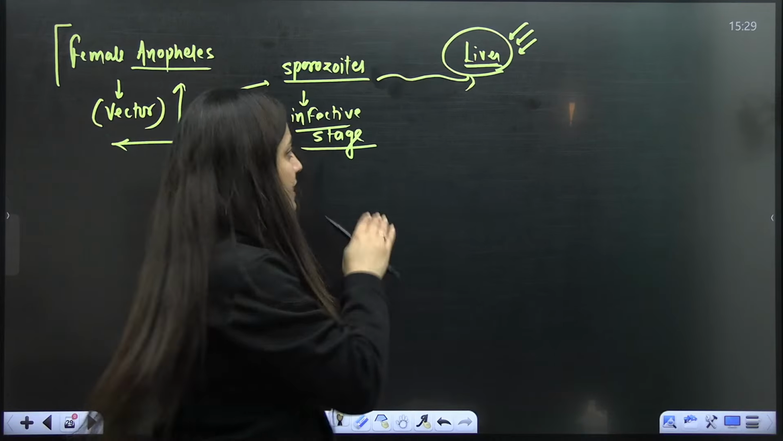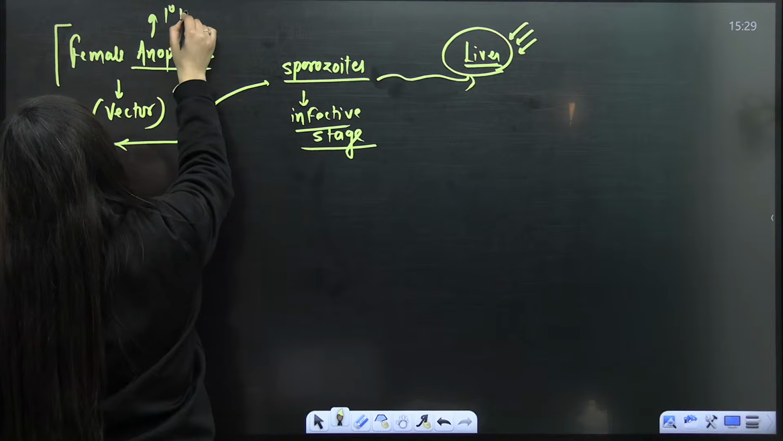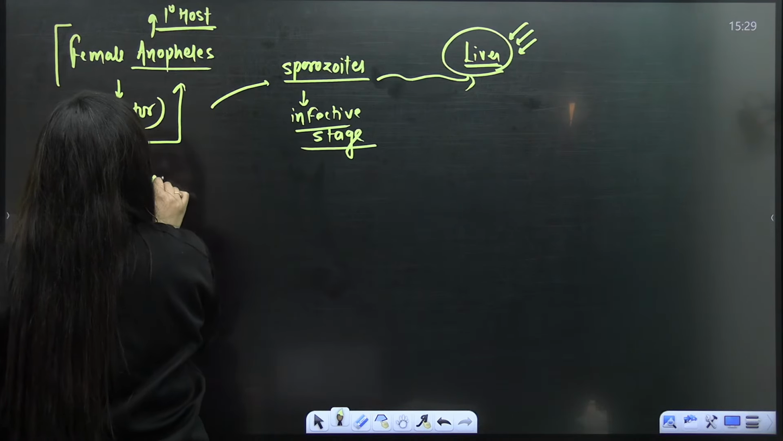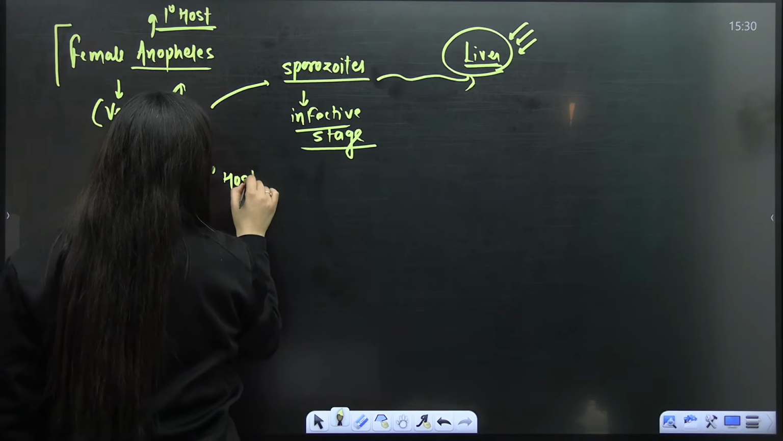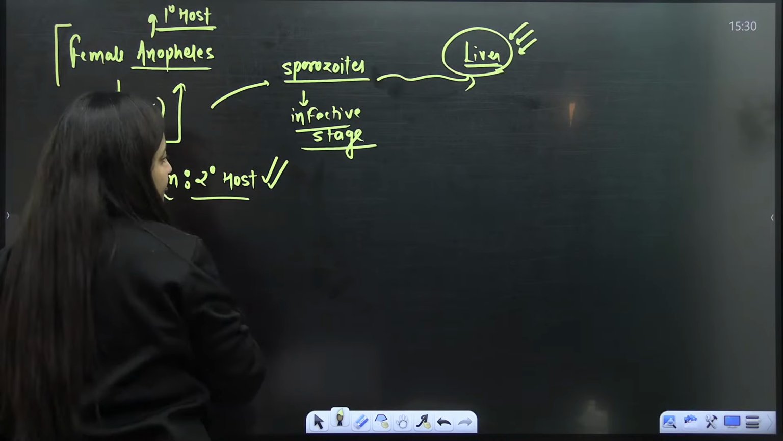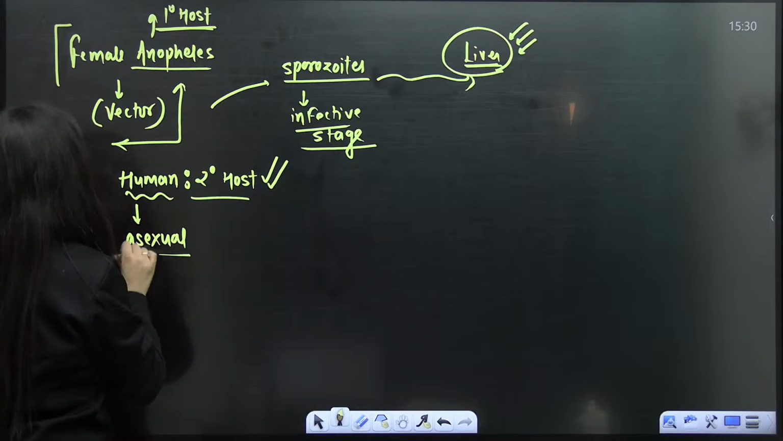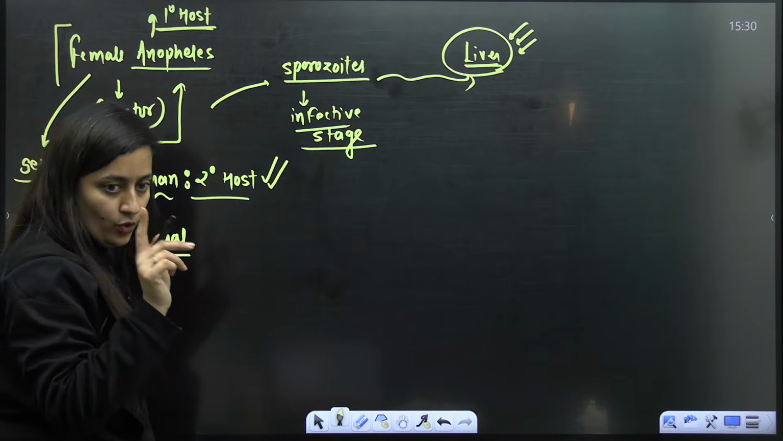Remember, the female Anopheles is the primary host here. Why? Because the sexual stages of this parasite occur in the female Anopheles mosquito. Human is the secondary host here, and the human is the one which gets infected. In the human, only asexual reproduction will occur. In the mosquito, the sexual stages of this parasite take place. That's why it is the primary host.